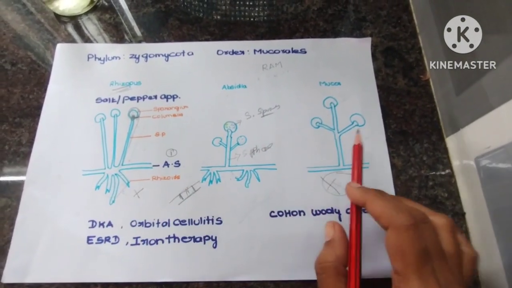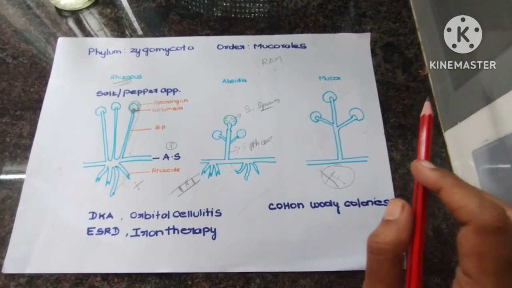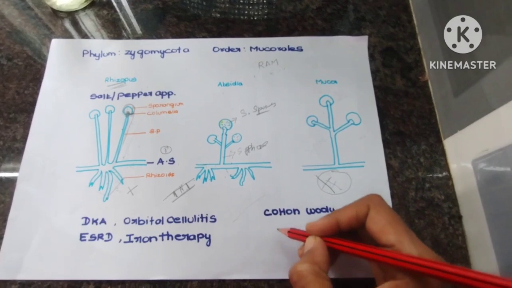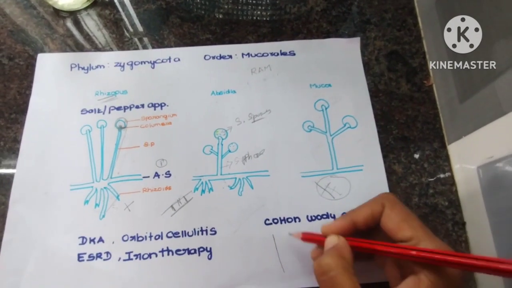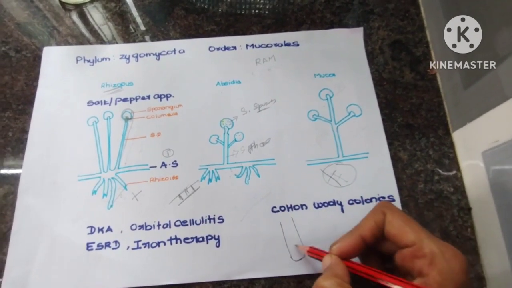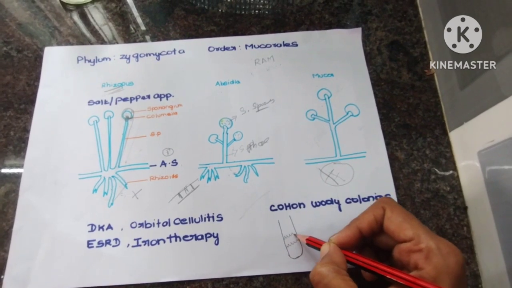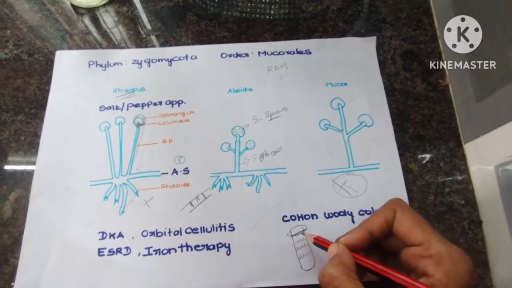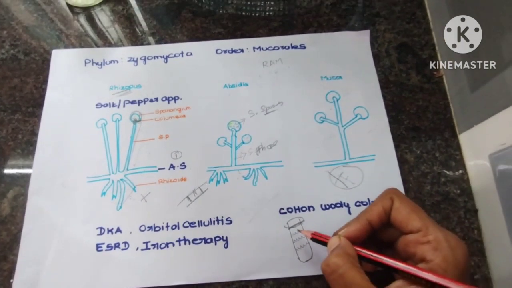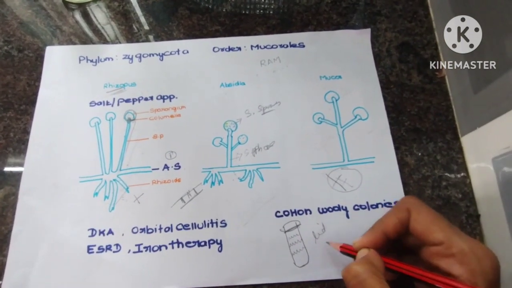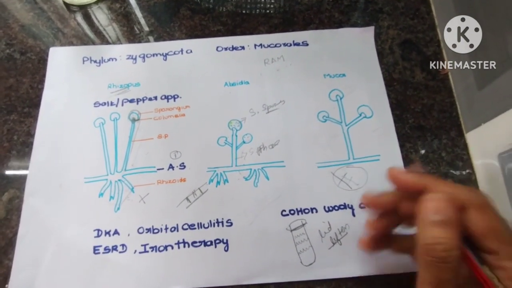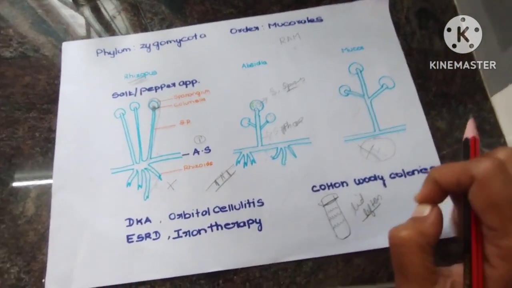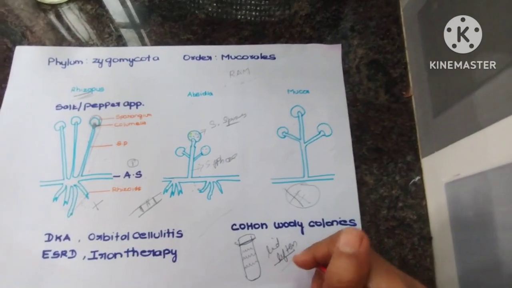Coming to colony appearance, these three species will have cotton woolly colonies, like cotton. Second, they are called lid lifters, because if it is growing in a test tube, the colonies will be touching the lid and trying to lift the lid. That is called lid lifters, because of that enormous growth. The colonies will be trying to lift the lid.